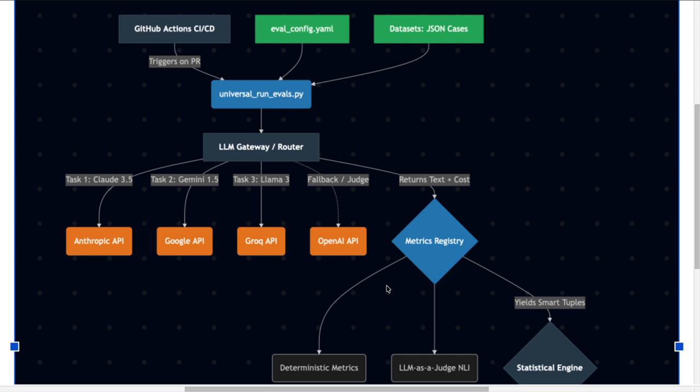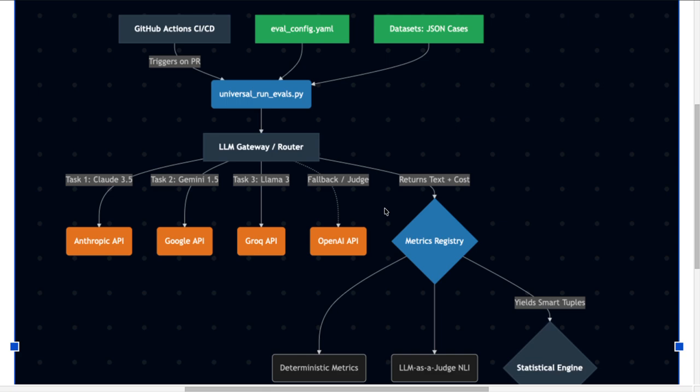What I've built here is not just a collection of testing scripts but a fully automated, statistically rigorous evaluation pipeline. The goal of this architecture is to treat LLMs as production software. Manual vibe checks don't scale, so I designed a system that acts as a deterministic gatekeeper. It prevents prompt regressions and model drift from ever reaching production. Before I run the pipeline, let me walk through the core architecture and the key modules.